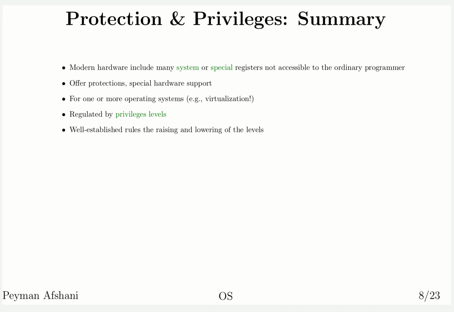Okay. To summarize, modern hardware includes many different registers and system level operations that are not accessible to the normal programmer, and only the operating system can access them. The operating system uses them to configure the system and make sure that the system is run correctly and with the security guarantees and all that stuff. And there are also well-established rules that designate how the operating system comes in charge, and also how this raising and lowering of the privilege level is done. And we're going to look at that later through the concept of system calls.